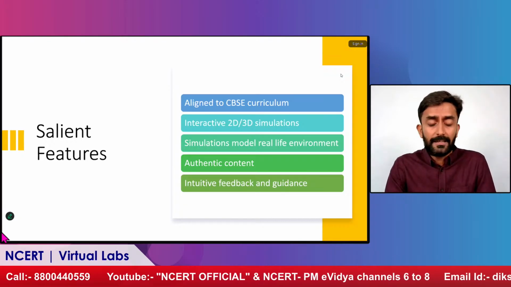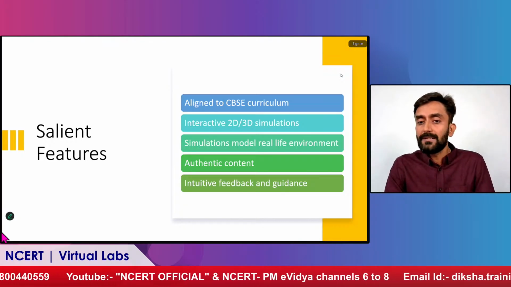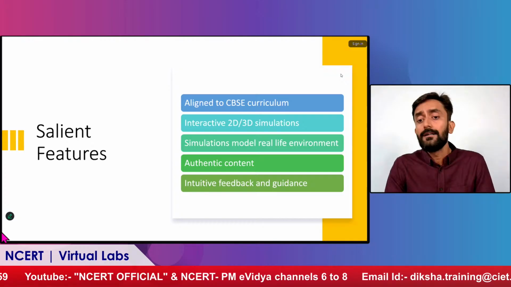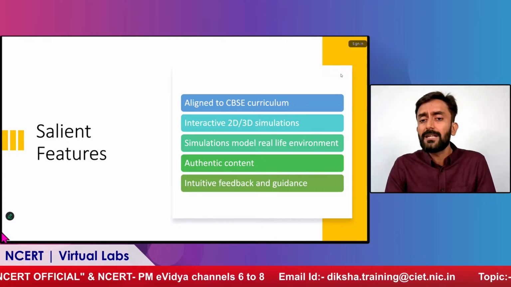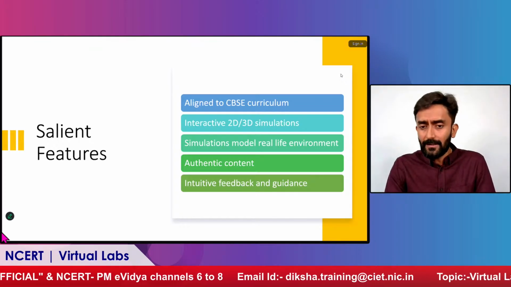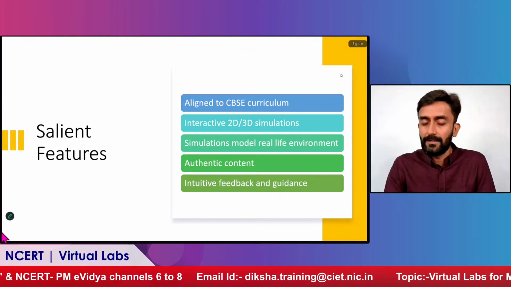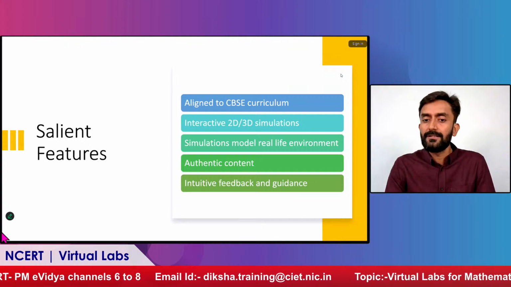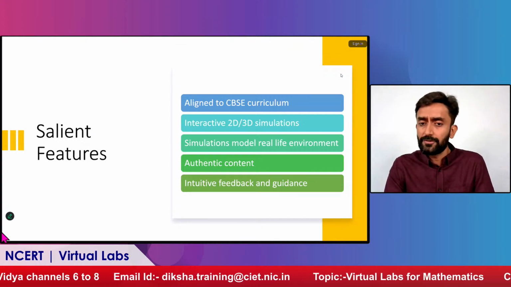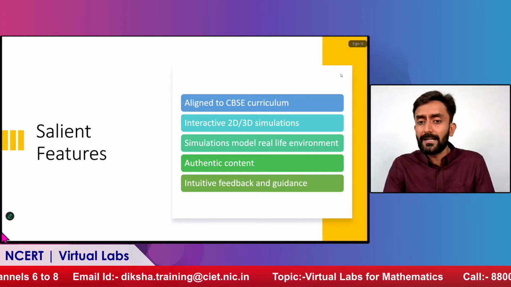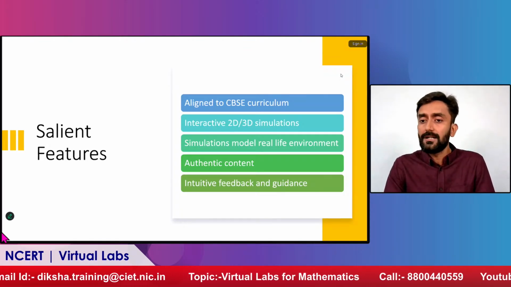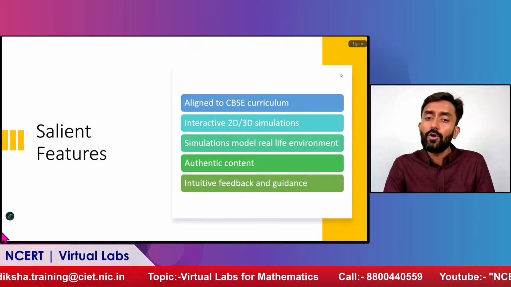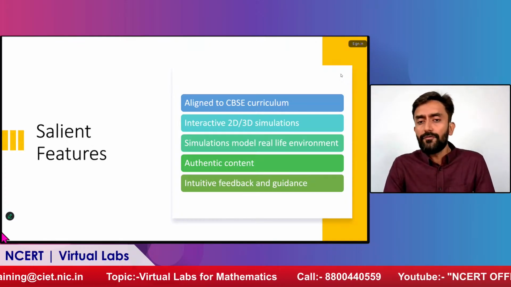Also, as I was telling you earlier, a few labs of mathematics are in 2 dimensions and a few are in 3 dimensions. The cylinder, cone, frustum, all these shapes have been created in 3D. So it will give them a real world feel, what they see in reality, if they see a bucket at home or in school, they see how the area or the volume of that bucket can be calculated. So those simulations model real world behavior, and on each step there is intuitive feedback and guidance.